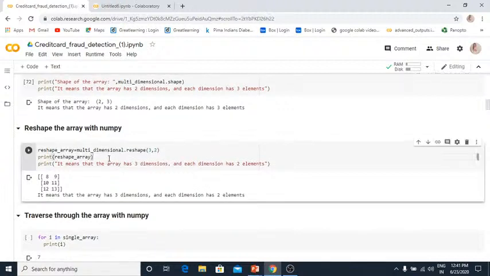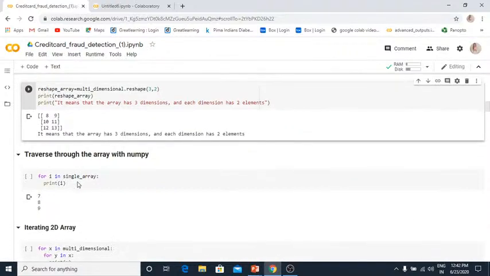And if you want to reshape the array, we use dot reshape. When I'm talking about reshape, you need to provide first what will be the dimension of your array, then how many elements you want. Suppose I want a 3-dimensional array using 2 elements. I had a multi-dimensional array that is 2 dimensions and each dimension had 3 elements. Now I want to reshape it. Let's see. So you can see for each dimension I got 8, 9, 10, 11, 12, 13 and it becomes a 3-dimensional array. This is how you can change your array as well.